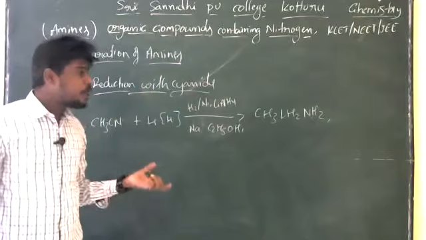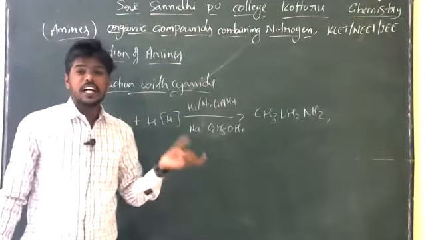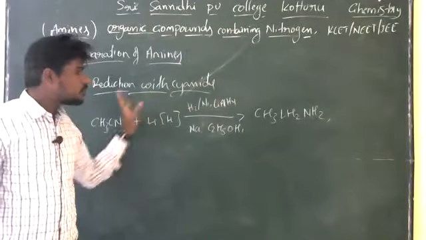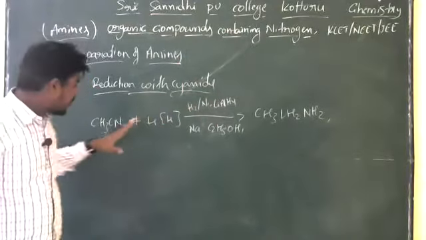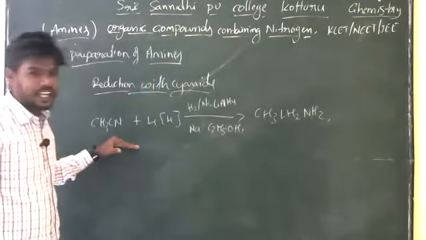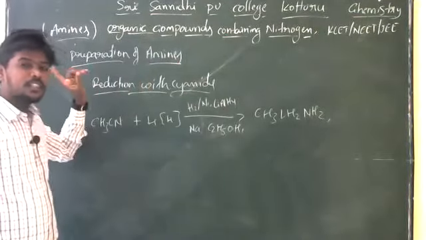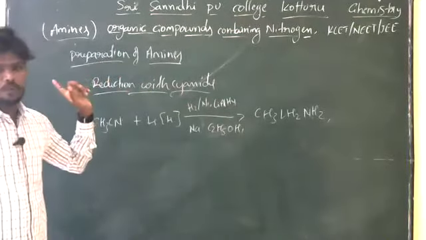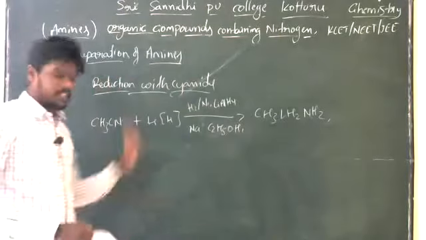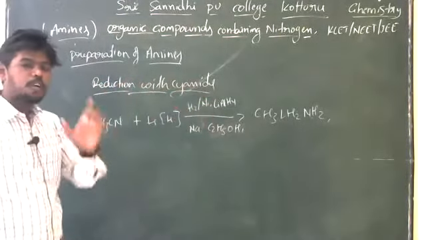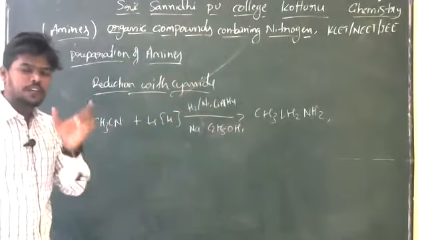In the Hofmann bromamide reaction, it contains one carbon atom lesser than the parent atom. So that is the difference, right? Here they can produce ethyl amine by treating with methyl cyanide. But in that case we can produce methyl amine using the ethyl compounds. So this is the difference between the reduction with cyanide compounds and the Hofmann bromamide reaction. So that's why that is very special.